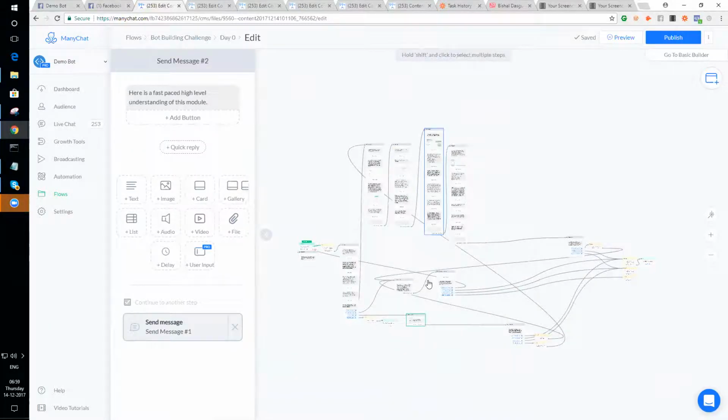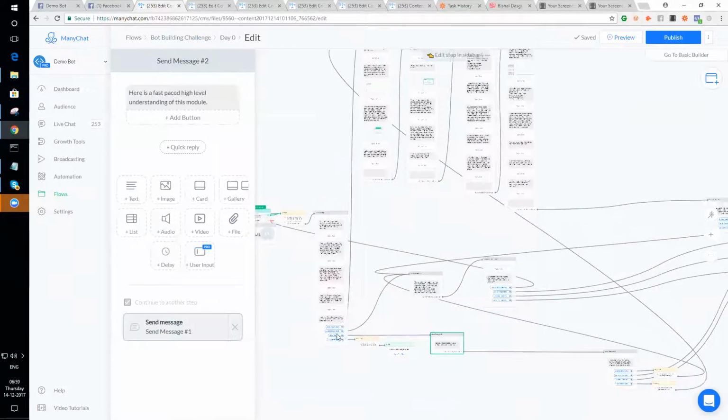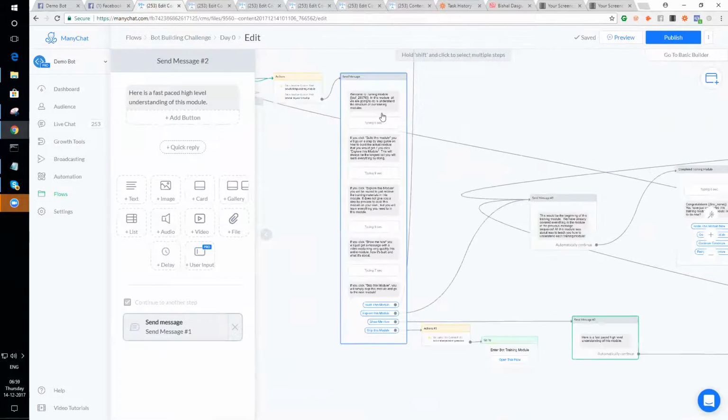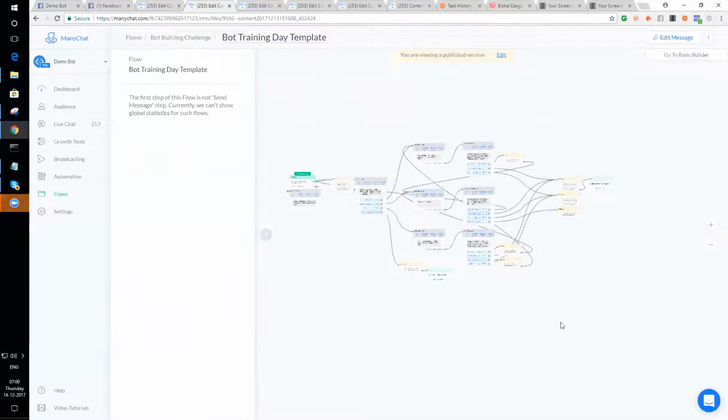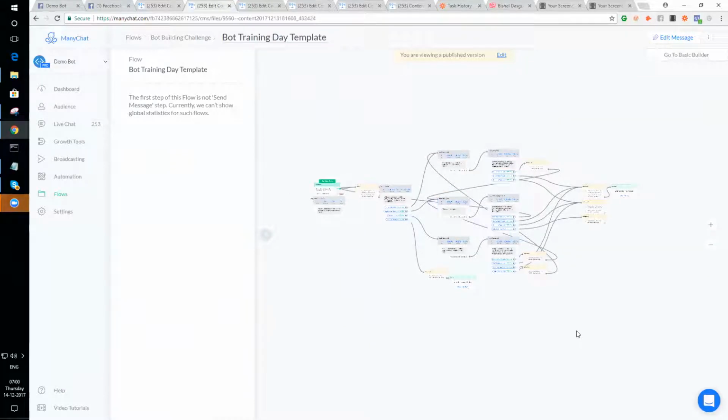This is day 0, and this whole module is just basically intended to get you to understand the new format of these training modules that I'm going to create, so that you can understand the format in which each training module is going to be presented. Each training module is actually going to start off with this template right here. So from this template, we're going to build every single day of training.